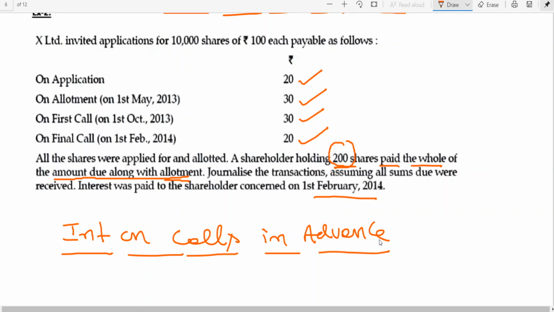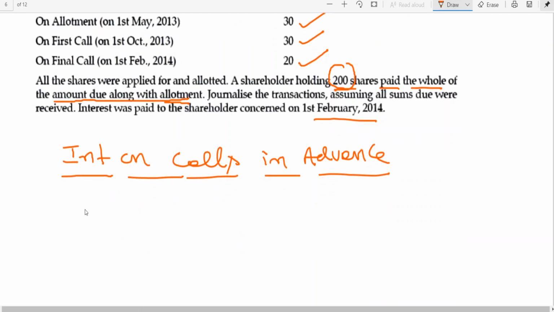Interest on calls in advance. So now here I am writing on first call.